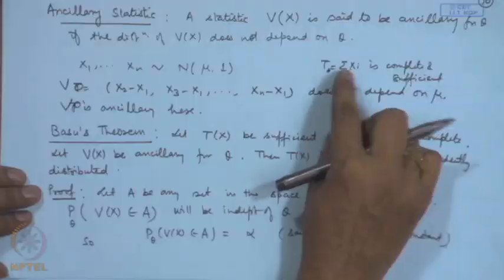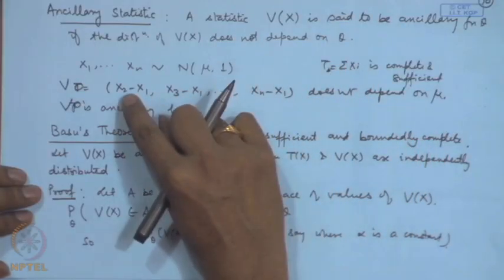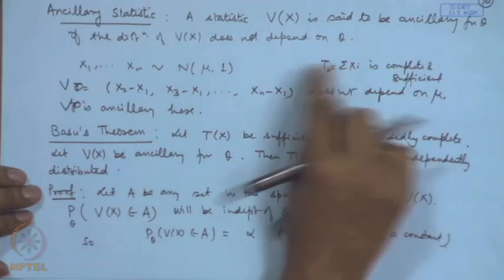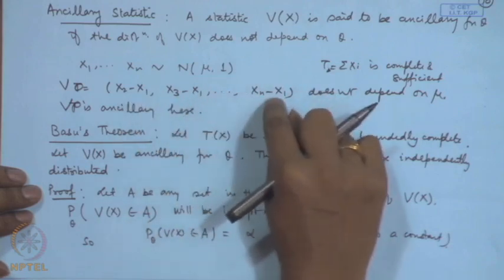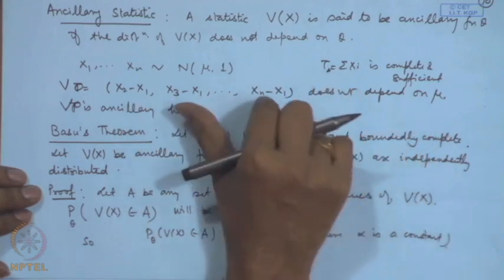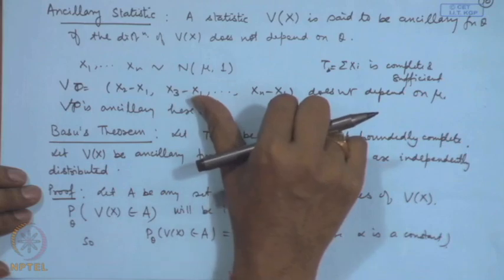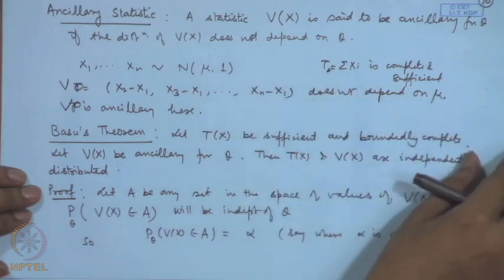So, the proof is actually through this only, that we firstly show that x bar and x 2 minus x 1, x 3 minus x 1 etcetera are independent, and therefore, since s square is directly a function of this, therefore, x bar and s square are also independent. So, that is confirmed here.